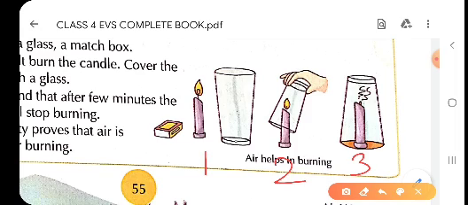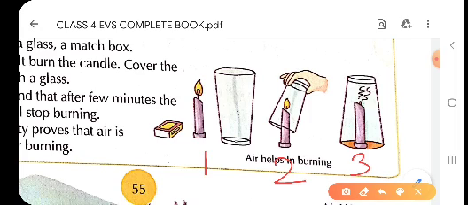Now this candle in the first step is burning. When you cover the candle with the glass, what will happen children? When you slowly cover the candle with the glass, what will happen? Children, after some time the candle will stop burning.